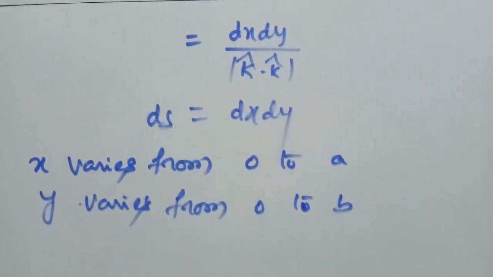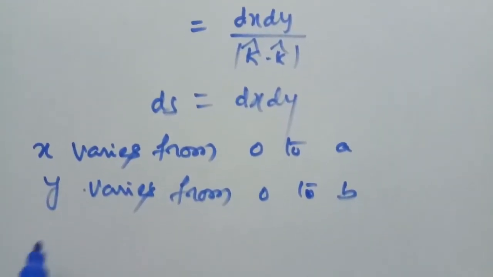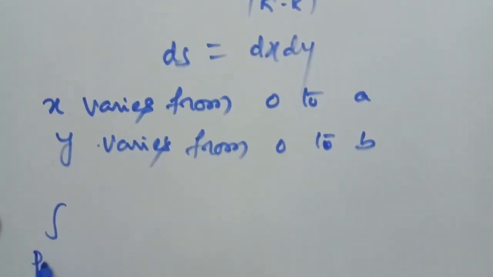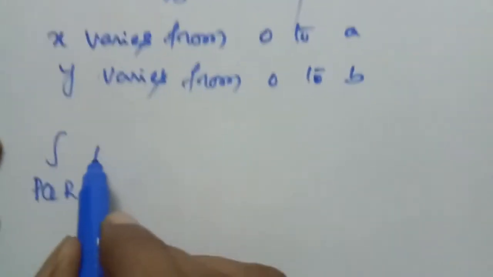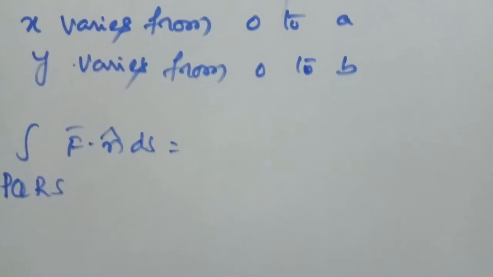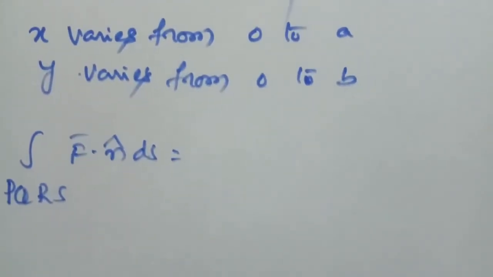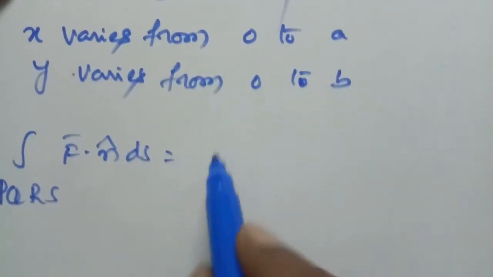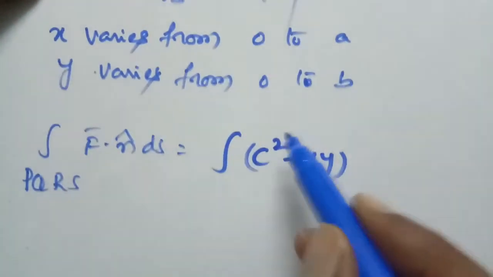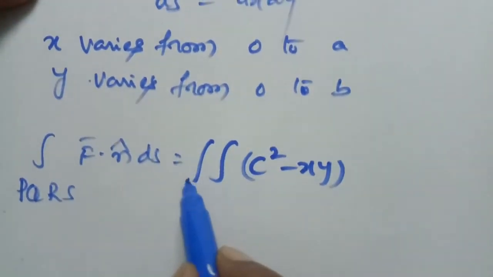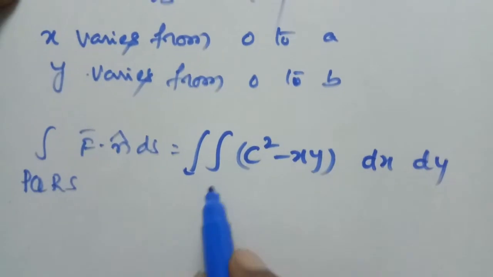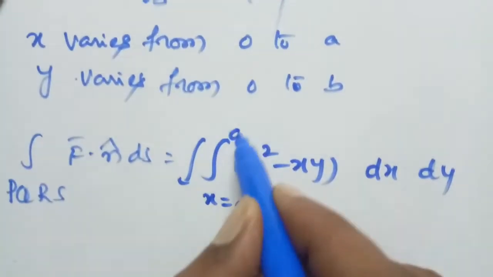Now consider the surface integration along PQRS, f bar dot n cap ds. That is equal to the double integral of c square minus xy with respect to x, y, where x varies from 0 to a, y varies from 0 to b.